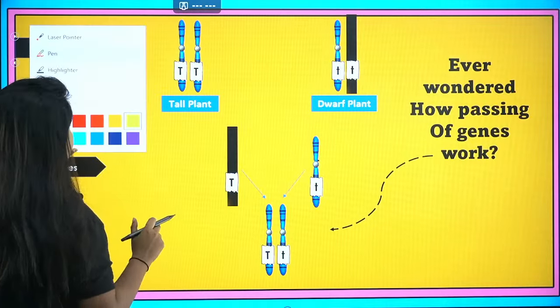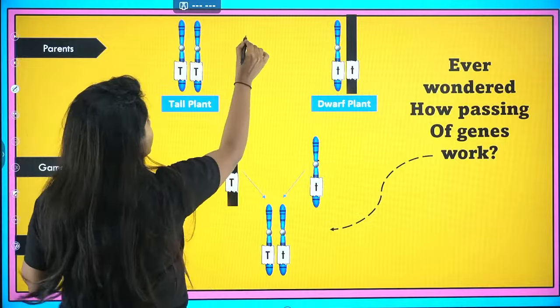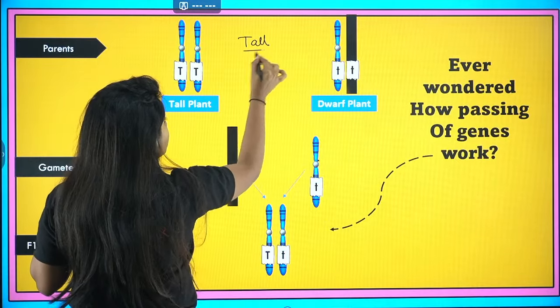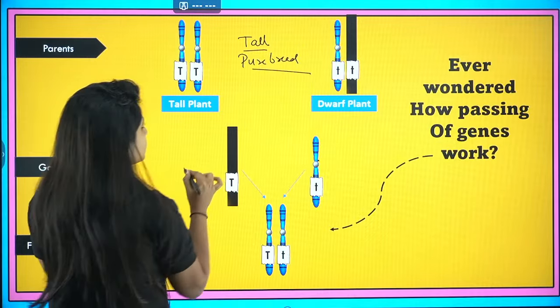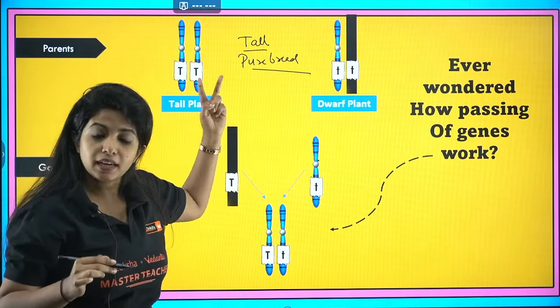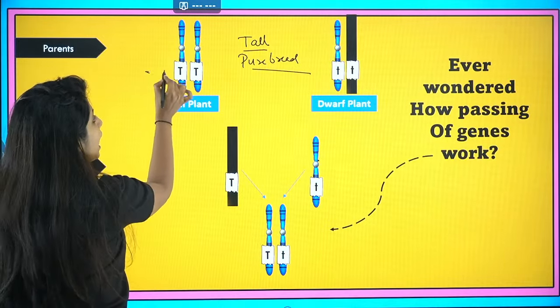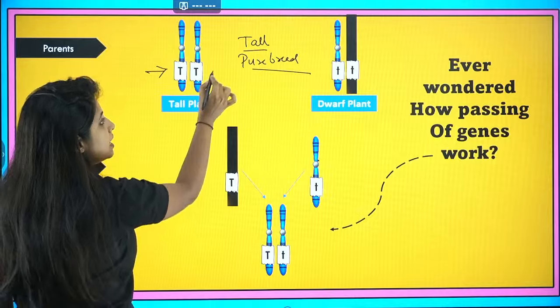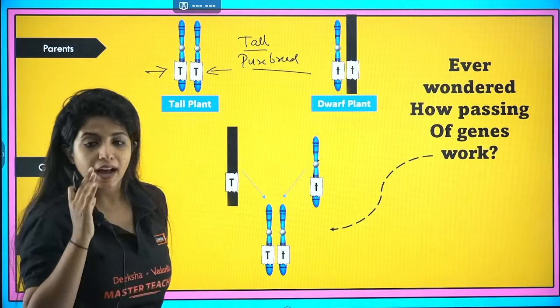When I say the plant is tall, and pure breed tall, what I mean is, we have 2 chromosomes, basically a pair of chromosomes. If I have an allele for height, I will also have one more allele on the other chromosome for height.